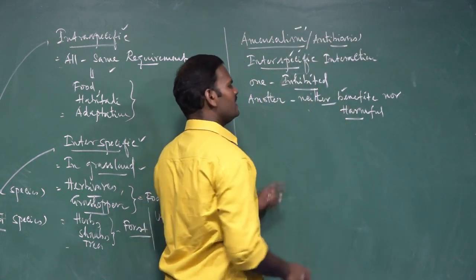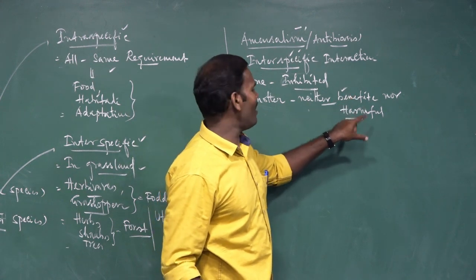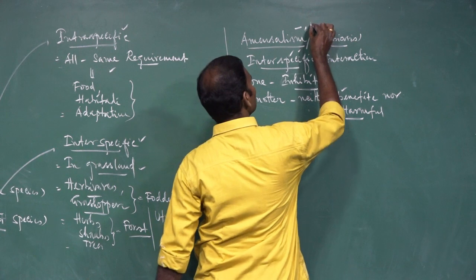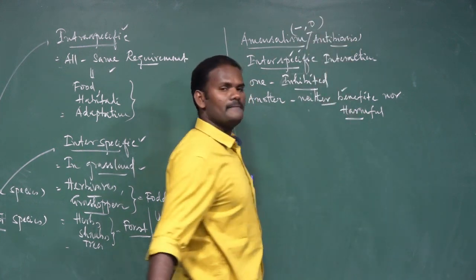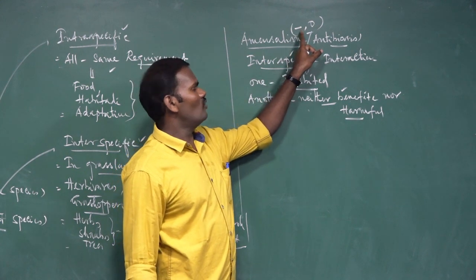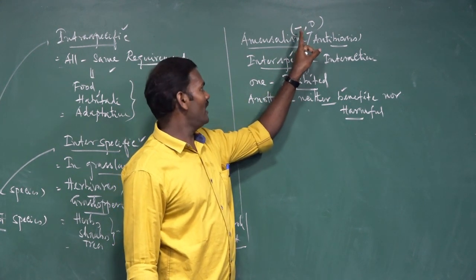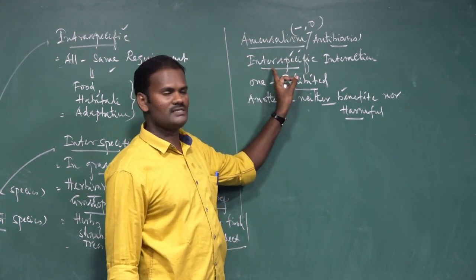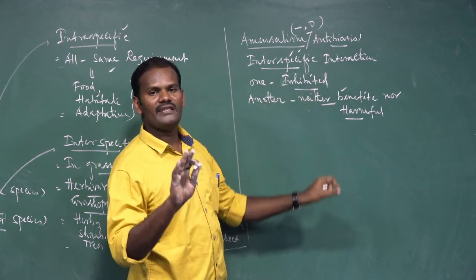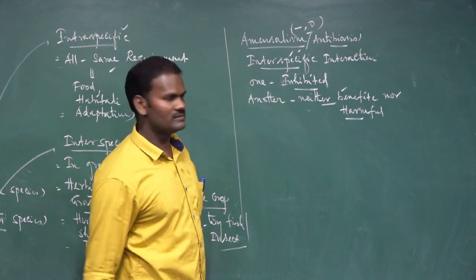Another one is neither benefited nor harmed. I mean there is no benefit, no harm, so it is a 0. So amensalism is represented by minus and 0. One species is harmed or inhibited. Another one is neither benefited nor harmed.